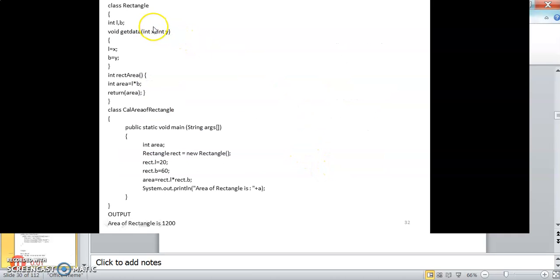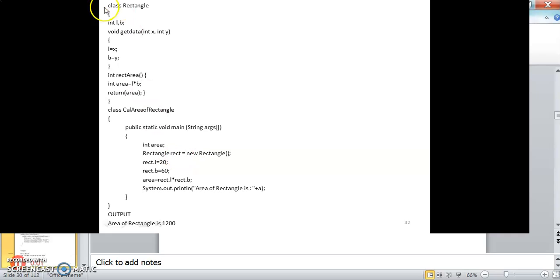The next program is a program containing an exterior class. One more class is there, besides the surrounding class of the main function. Our class name is Rectangle, and it has 2 variables, length and breadth, and one function getData, where length and breadth are initialized. Inside that, an area function is there. The area function computes the multiplication of length and breadth and returns the area. And then the class CalculateAreaOfRectangle is there, public static void main(String[] args). Inside that, area is declared, and Rectangle rect equal to new Rectangle.